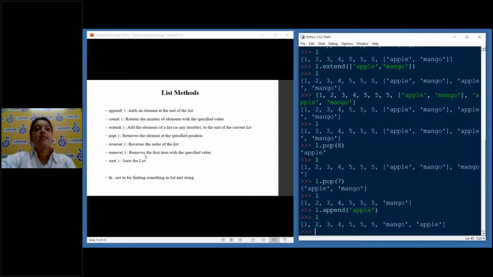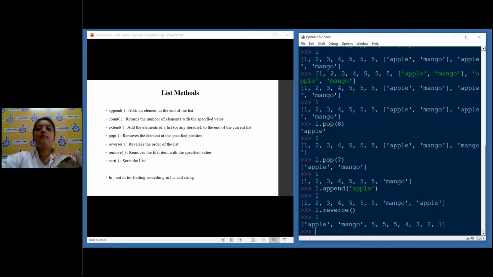Okay. So the next function that we have is reverse. It reverses the order of the list. So simple, we'll just do reverse. Our list will be reversed. That is, the last position element will come to the first, and the first will go to the last, and vice versa.